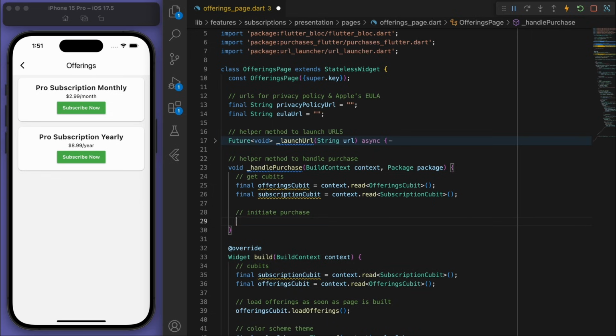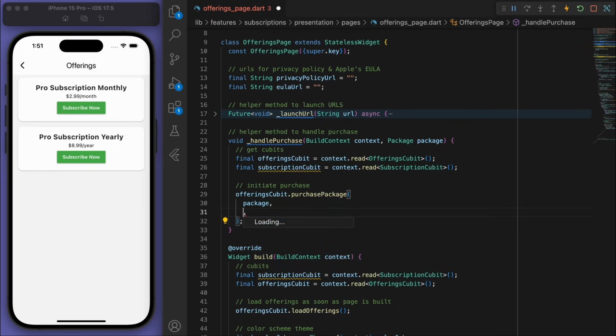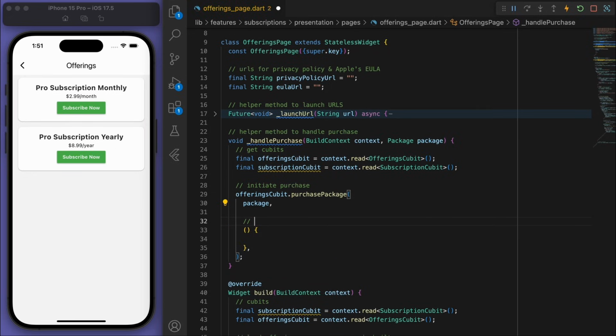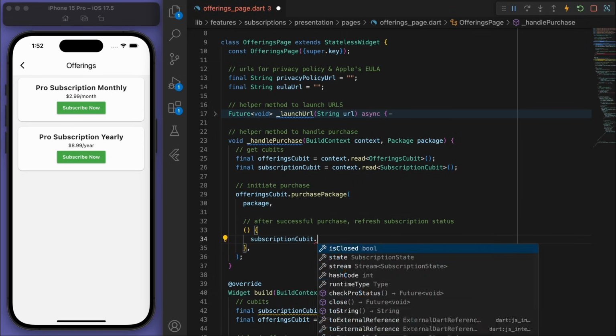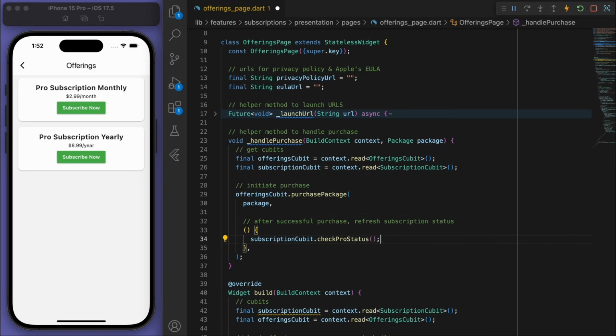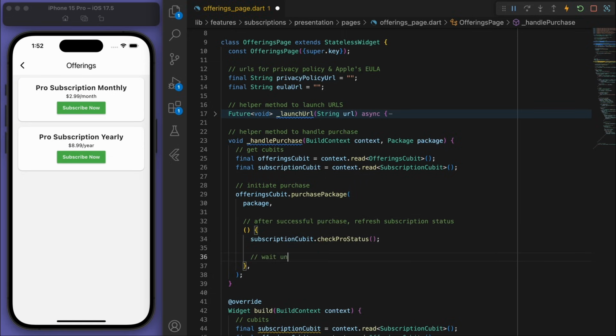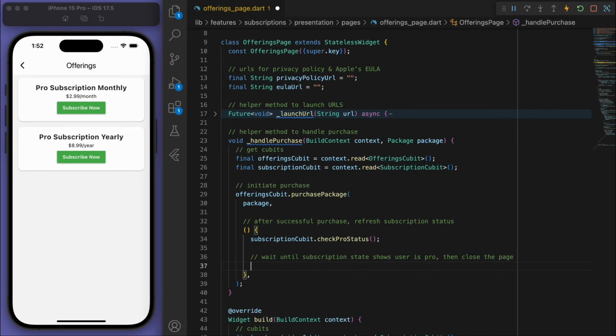And initiate the purchase using our offerings cubit. We can purchase the package. And then after successful purchase, let's refresh the subscription status. And let's wait until the subscription state shows that the user is pro, and then we can close the page.